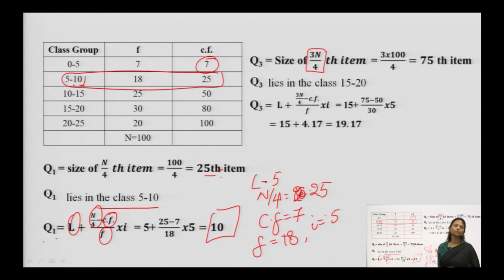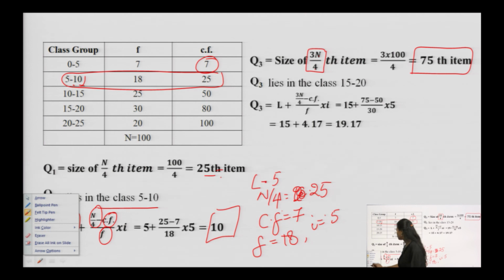If I multiply this 25 by 3, we get 75. That means the 75th item is my quartile 3. The size of the 75th item gives me quartile 3. This is the range where my quartile 3 lies.